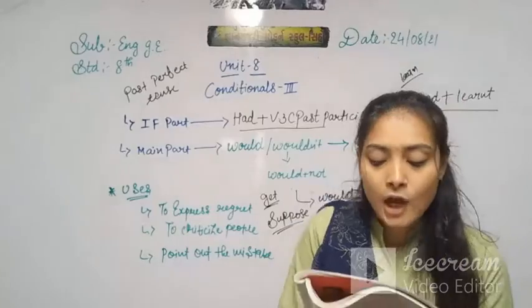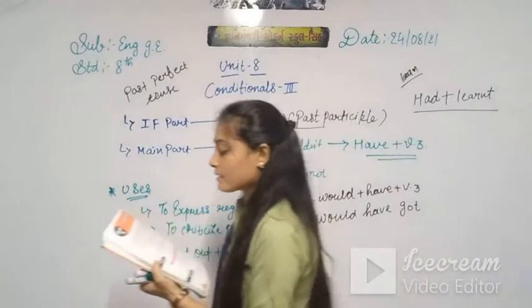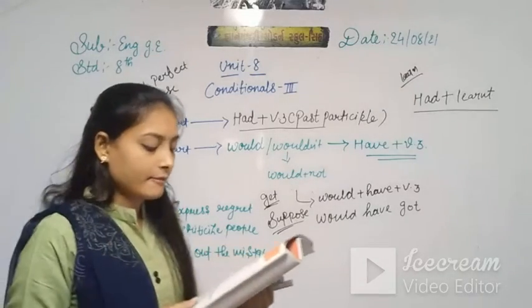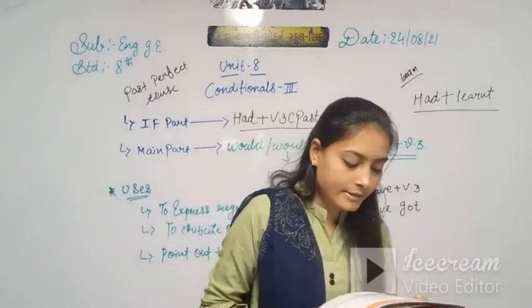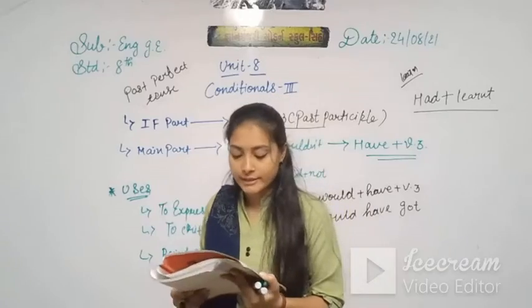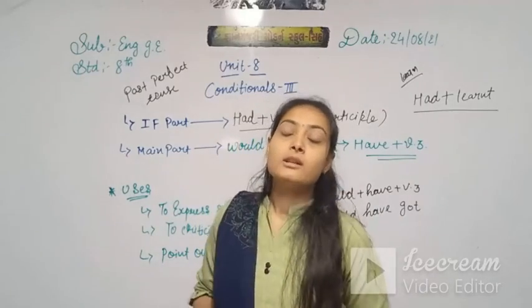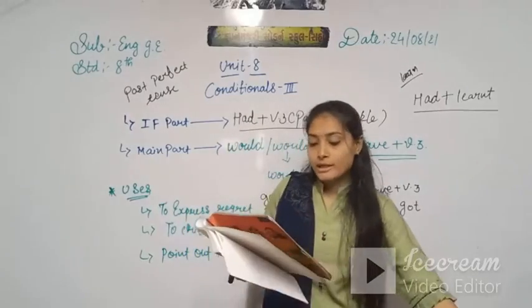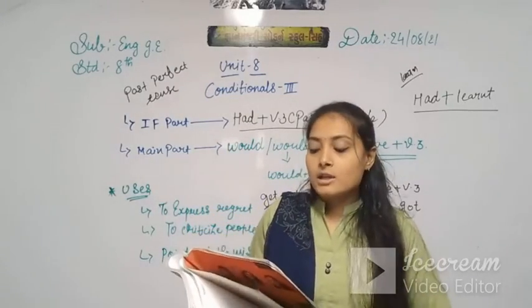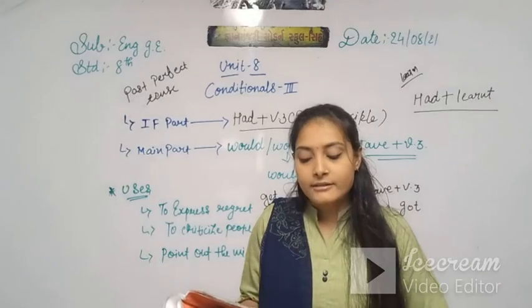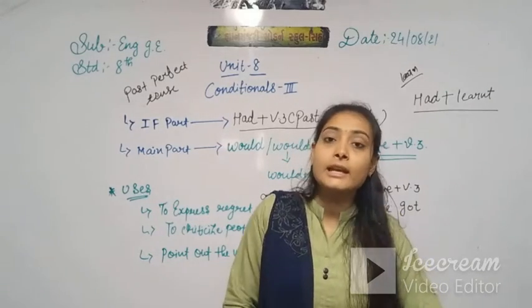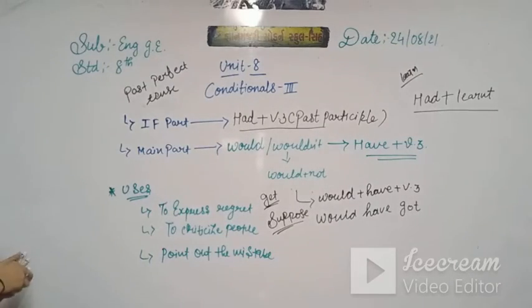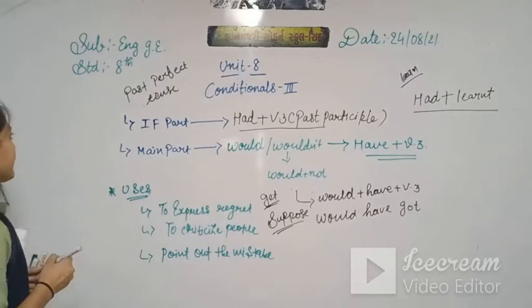So here one example in your book is given. If I had not been so sick, I would have visited them. But I was sick and I didn't visit, and it has already happened. Here the situation has already happened, so here we use hadn't. So I was sick and I didn't visit. Already this situation has happened. So here I write that example.